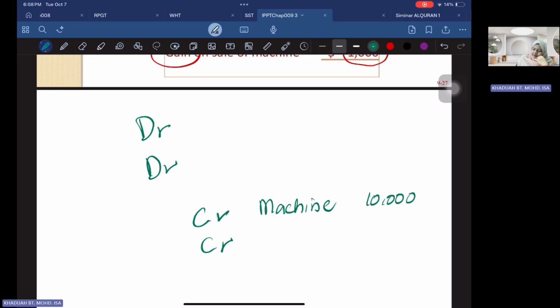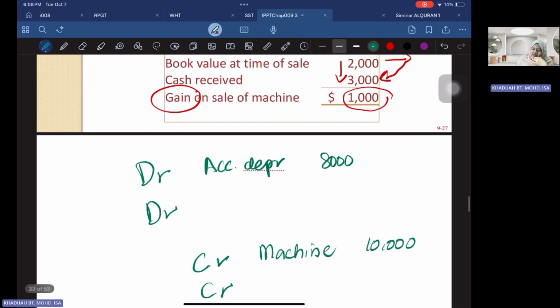But at the same time, you're going to close your accumulated depreciation. So debit your accumulated depreciation account. What is the value? The value is 8,000. How much did you receive in cash? Cash received is 3,000. So you're going to debit your cash account because cash received is 3,000.